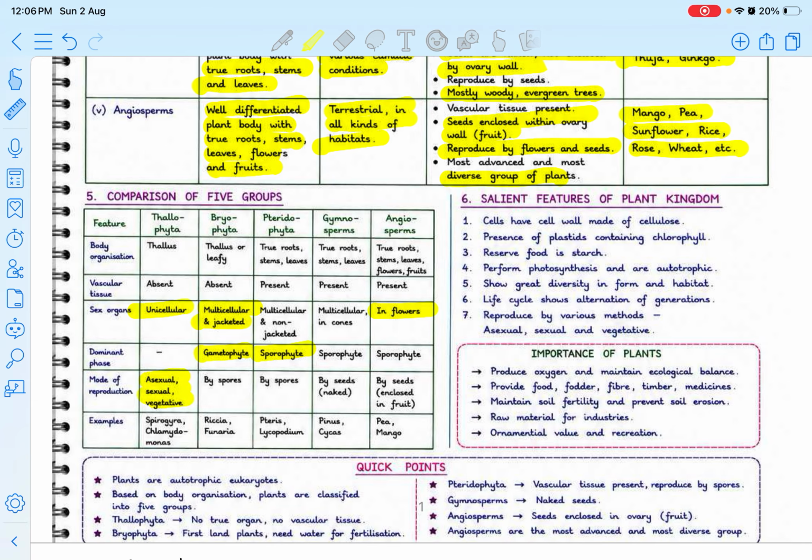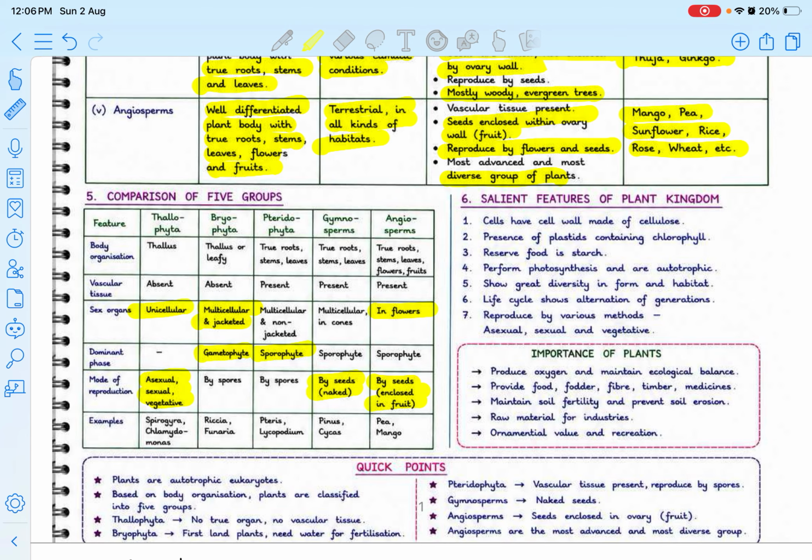Then mode of reproduction: in Thallophyta it is asexual, vegetative. Bryophyta reproduces with the help of spores, and again Pteridophyta with spores. In Gymnosperm it is by seeds, but they are naked. In Angiosperm it is also by seed, but enclosed in a fruit. Examples would be Spirogyra, Chlamydomonas, Riccia, Funaria, Pteris, Lycopodium, Pinus, Cycas, pea, and mango.